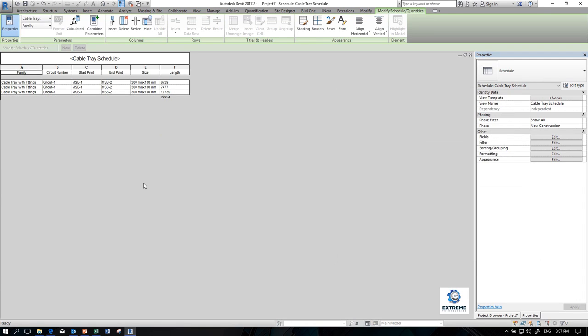Okay, so now here you can see only circuit 1 is here and the total quantity is 24.954. Okay, this is how we can schedule the length of the cable tray.